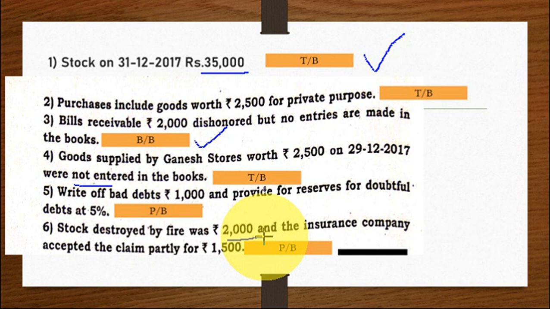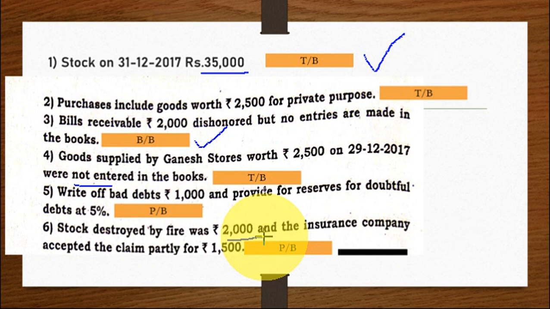Then another adjustment where it comes, 2,000, you have the loss, correct? Loss due to the fire. So how much is your stock destroyed by fire? 2,000 minus insurance company gives you 1,500. So there you are writing 2,000 while calculating the loss.